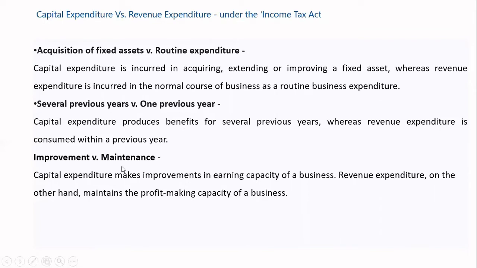Improvement versus maintenance. Capital expenditure makes improvements in earning capacity of the business, and revenue expenditure, on the other hand, maintains profit making capacity of the business. Means improvement in earning capacity. For example, you bought a machinery and you have increased the capacity of the business. For example, your machinery is having the unit capacity of 1000 units, but you have improved the capacity of the machinery to 1200. Means here the earning capacity is increasing.